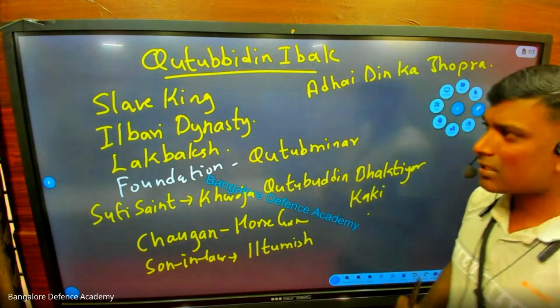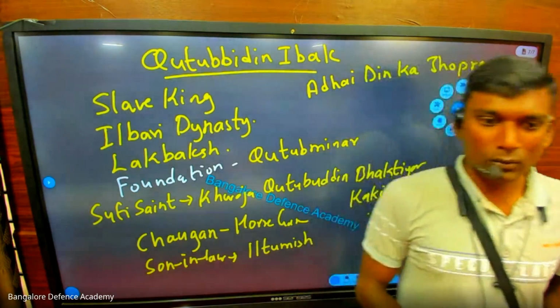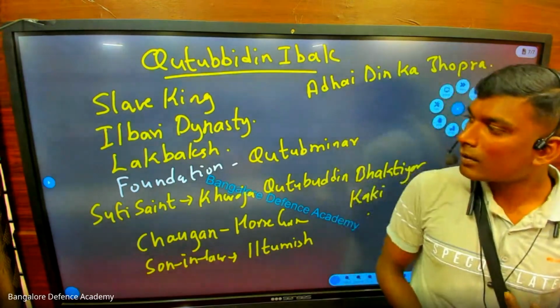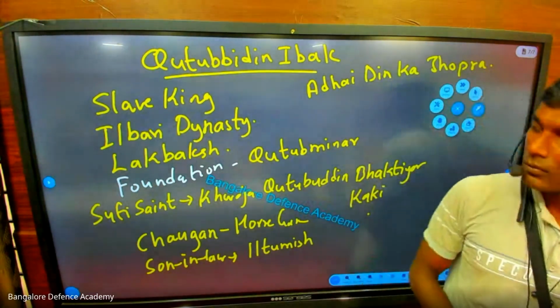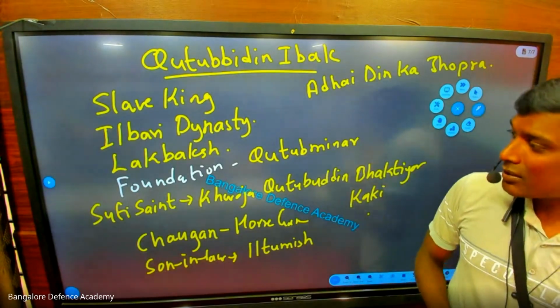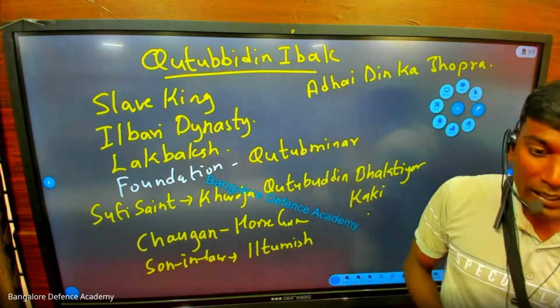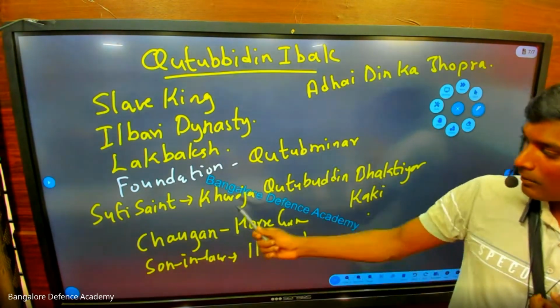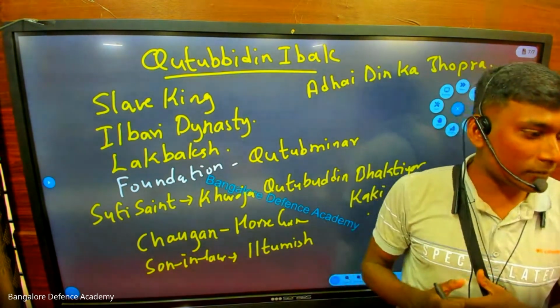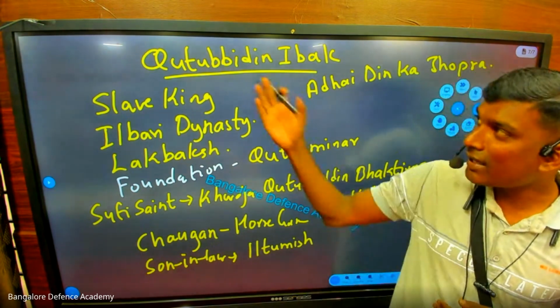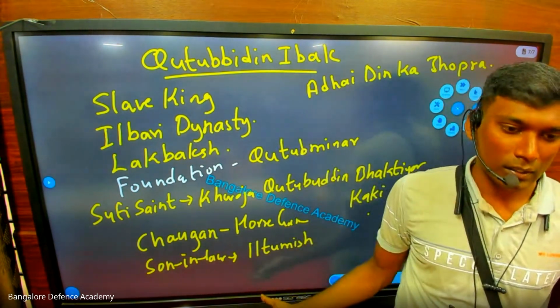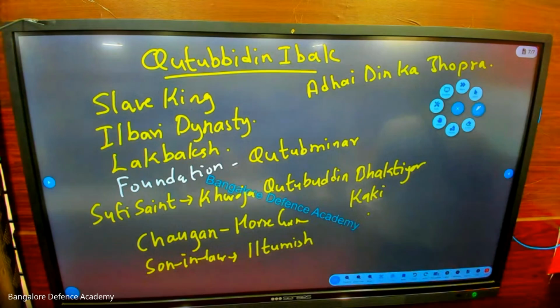Okay. Who is the first slave king? Who is the first Ilbari dynasty king? Who is called Lakbaksh? Who started the foundation of Qutub Minar? Qutbuddin Aibak liked a Sufi saint. What is his name? Khwaja Qutbuddin Bakhtiyar Kaki. Which king died from the horse while playing Chaugan? Qutbuddin Aibak. Very good. So who is the next king after Qutbuddin Aibak? Start writing. Only 2 minutes.